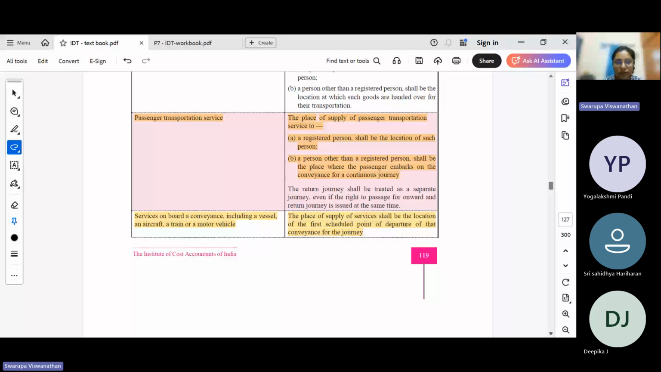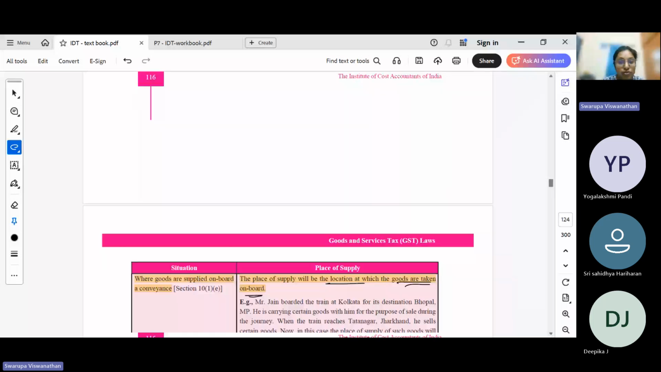Services on board a conveyance, including vehicle, aircraft, train, motor vehicle, etc. It shall be the starting point of the departure. So here you can see a very common concept. Here it is services on board a conveyance. The same thing we saw for goods also. Goods on board a conveyance.